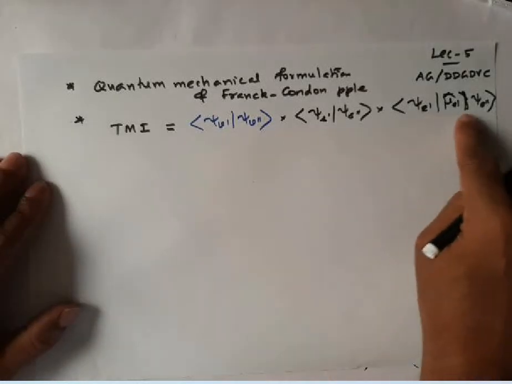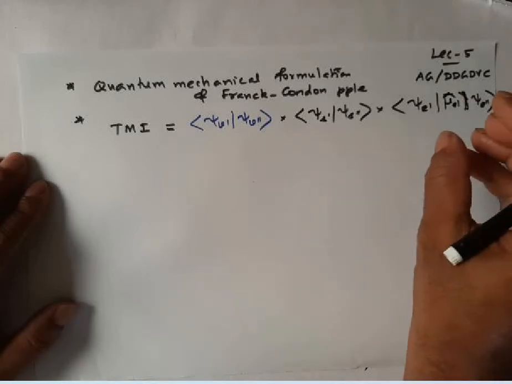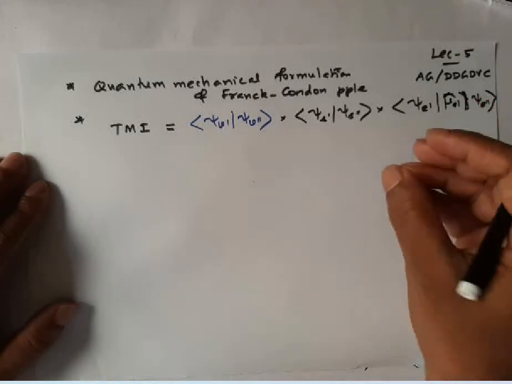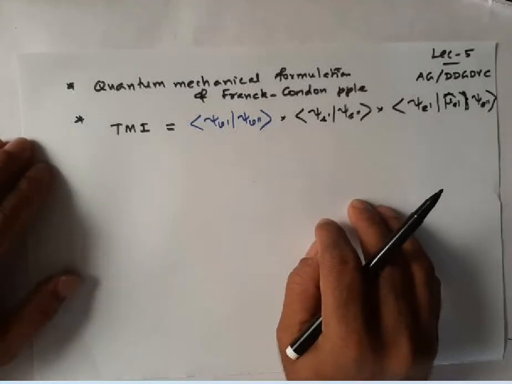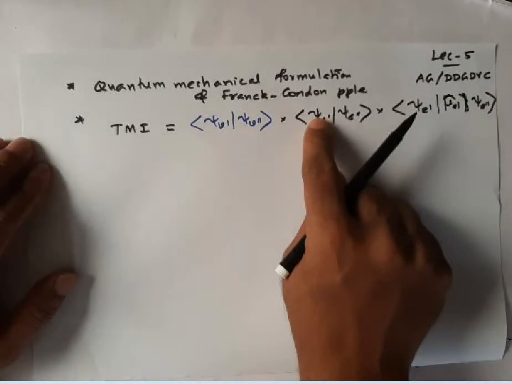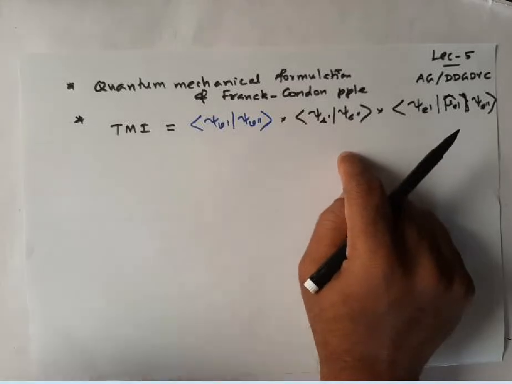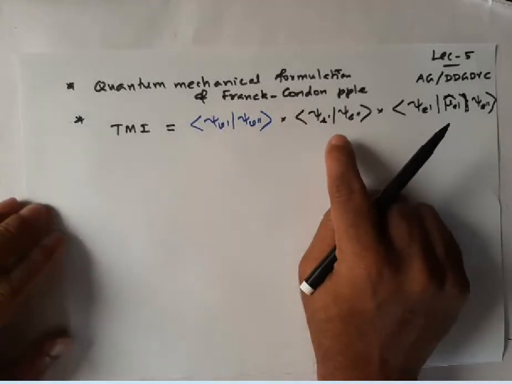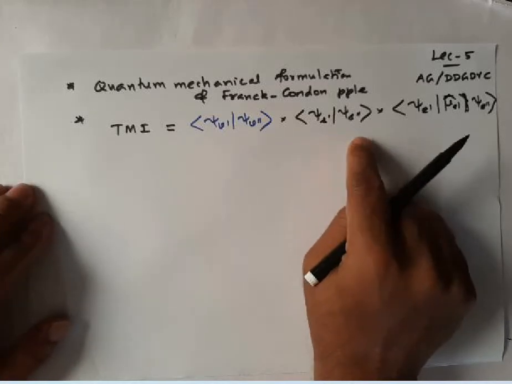The condition for which this integral is not equal to 0 will give you certain restrictions called orbital selection rules. Similarly, for the spin integral to be not equal to 0, I told you that under negligible spin orbit coupling, singlet to singlet transition is allowed and triplet to triplet transition is allowed.